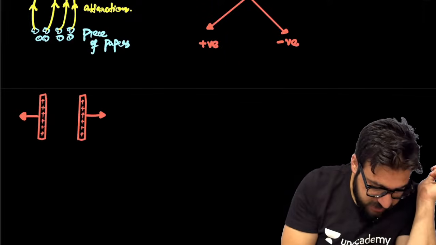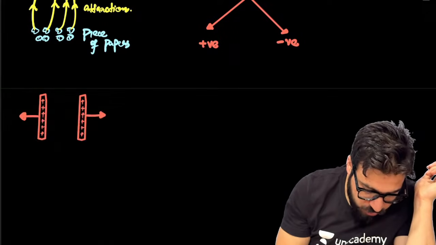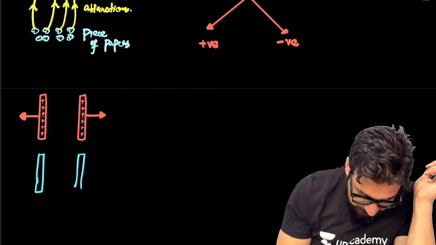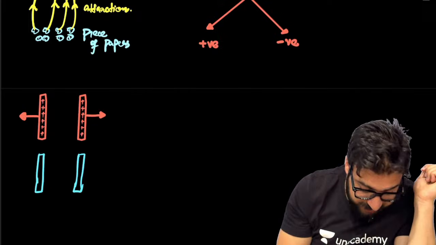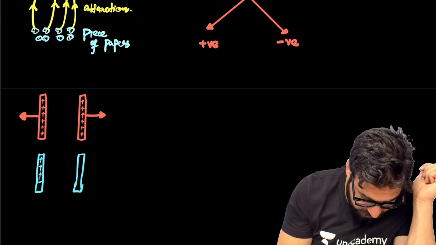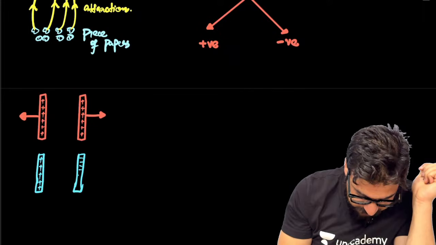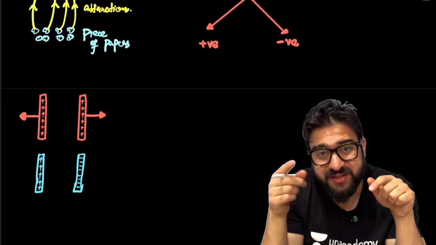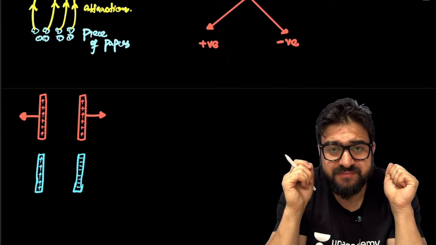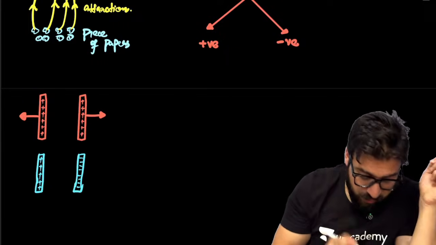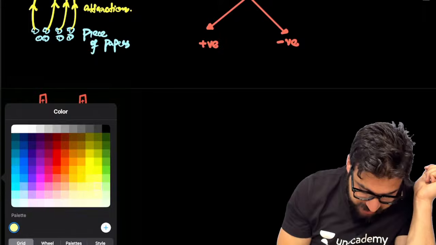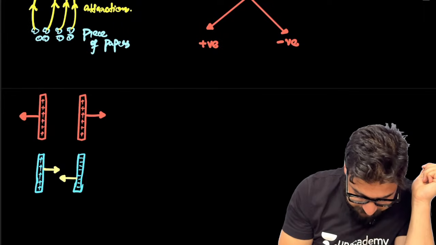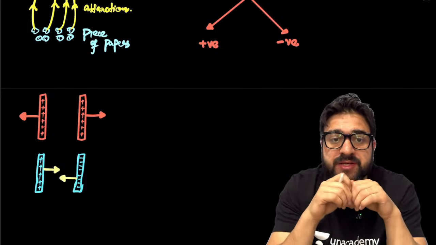And my dear NEET aspirants, listen to me very carefully. Let's suppose we have a rod which has positive charge on it, and a rod which has negative charge on it. This is a positively charged rod and this is a negatively charged rod. What I want you to understand in this case is that these two rods attract each other.